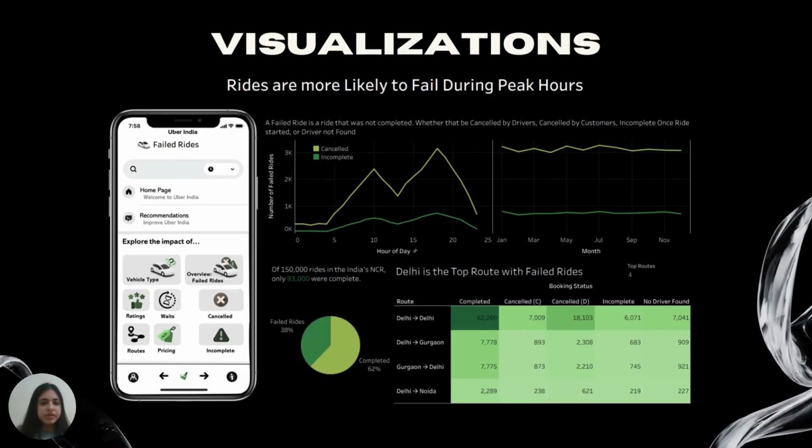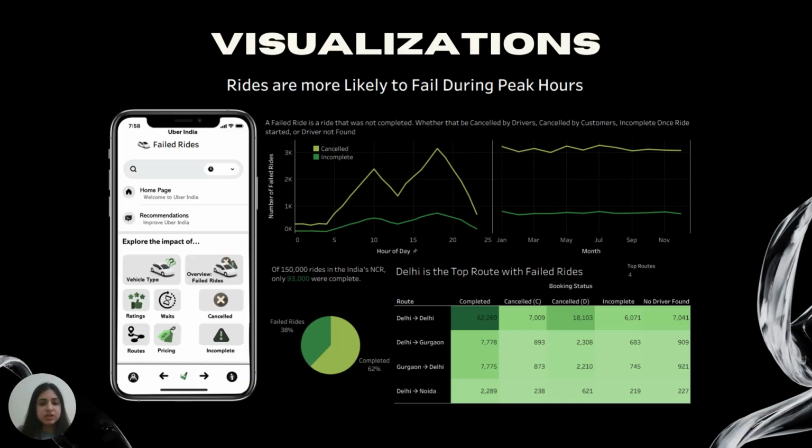And then we have the failed rides dashboard, which shows us the failed rides because we realized that out of 150,000 rides, only 93,000 were completed. So we wanted to explore the patterns in that and why rides were being canceled or incomplete. So this displays first, at the top, the canceled or incomplete rides based on the hour of day and month to see if there's some pattern there. And then we also wanted to see the routes which have the most cancellation or completion rates.